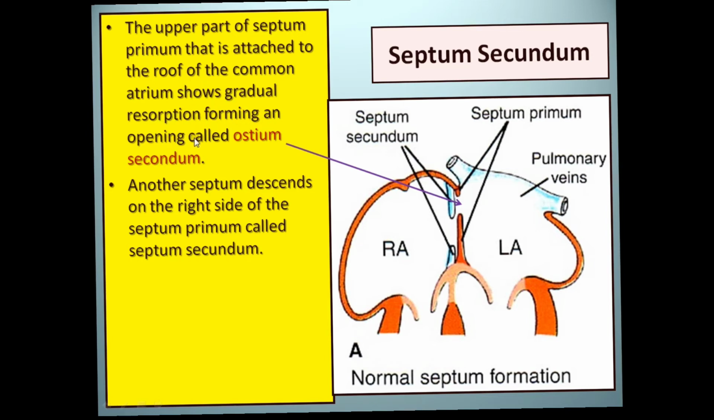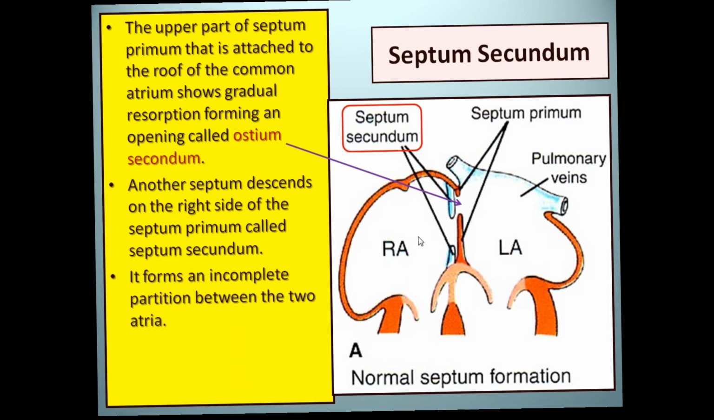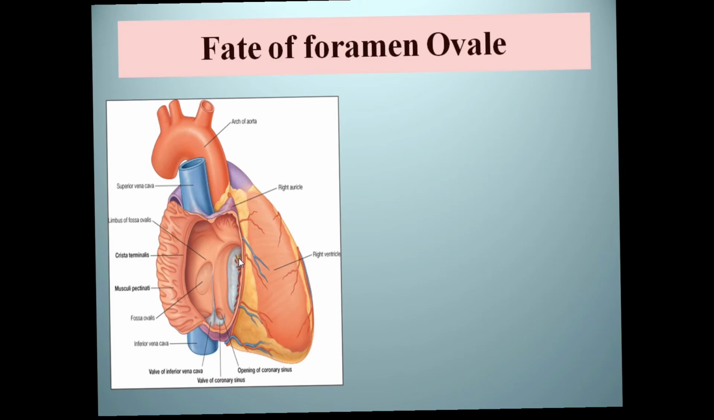Another septum descends on the right of that septum primum, and it is called the septum secundum. Then it forms an incomplete partitioning between the two atria. Consequently, a valvular foramen, a valve-like opening, is present between these two atria, called the foramen ovale, and in adult life it is represented as the fossa ovalis. This is the one that exists during intrauterine life, and that is called the fossa ovalis.